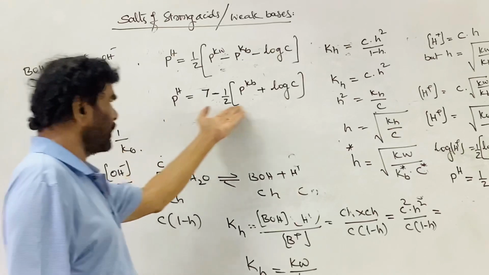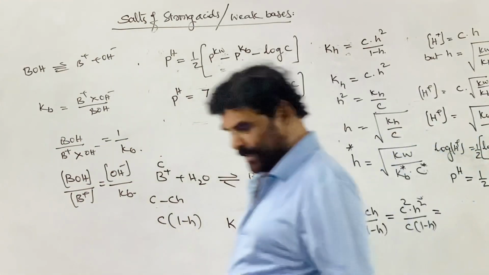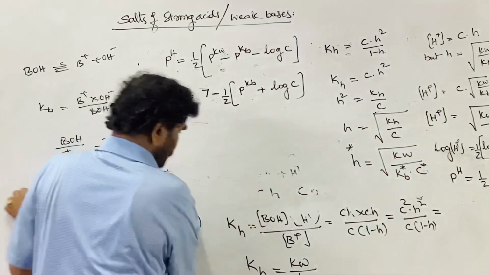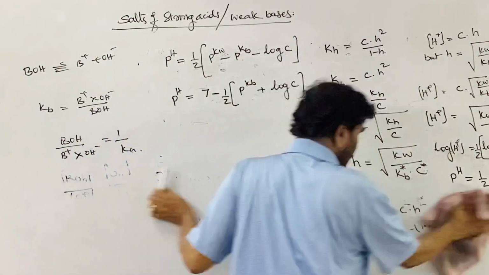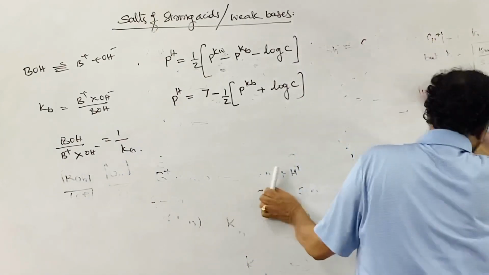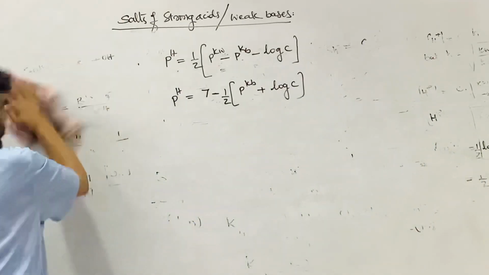This is the ultimate equation to evaluate the pH of the salt of a weak base and strong acid. This is the ultimate equation we derived based on the theory.